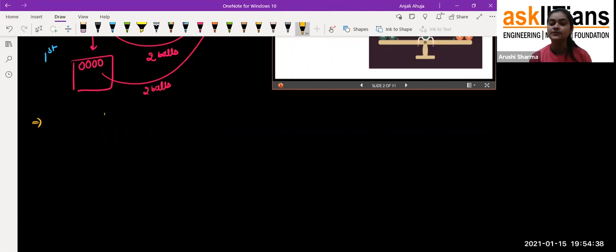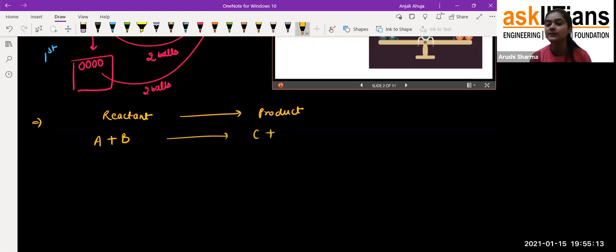For example, students, you know that in a reaction we require a reactant, which is converting into the product. Initially we have two reactants, for example A and B reacting with each other. Like the boy was having 8 balls, we are having only reactants initially, A and B only. That means they are not yet reacting with each other, so at that point of time we don't have any product. After some time when they react with each other, some point will come when they will form the product, and these two are in equilibrium with each other.